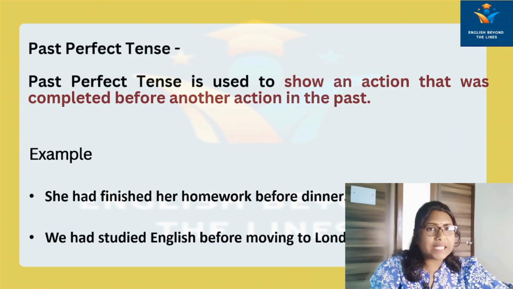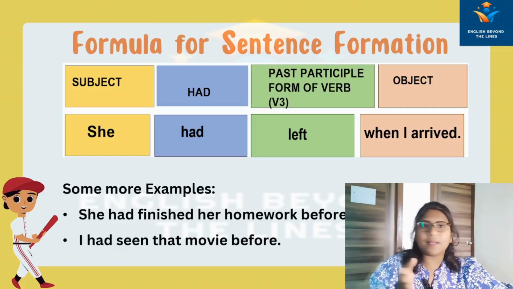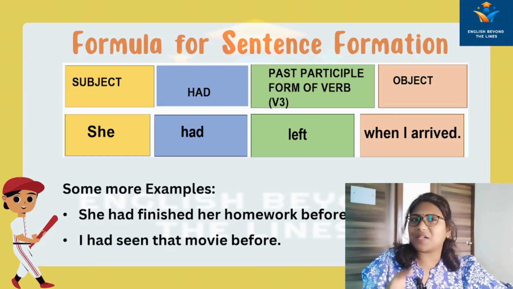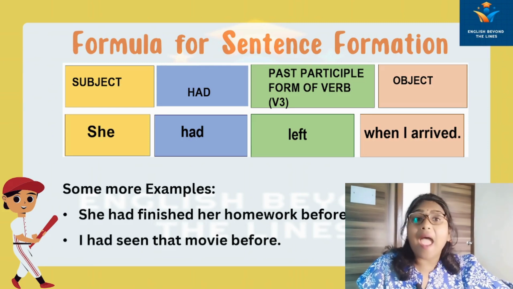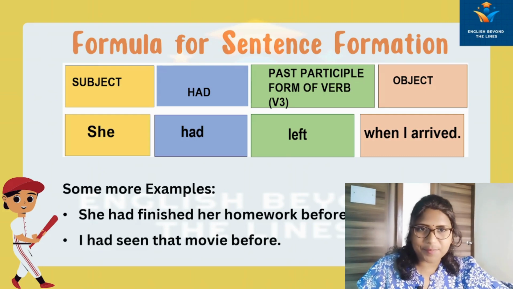So now we will see how we can frame the sentence based on this past perfect tense. In this, first the subject will come as usual. Then had will come, as a helping verb.